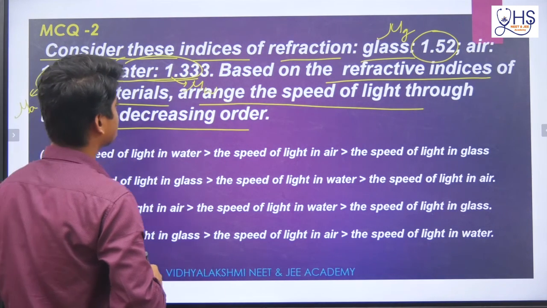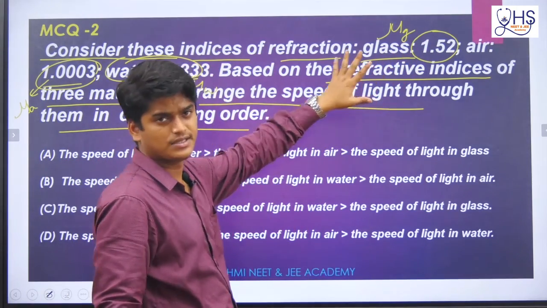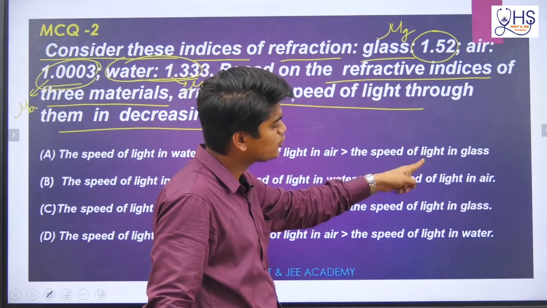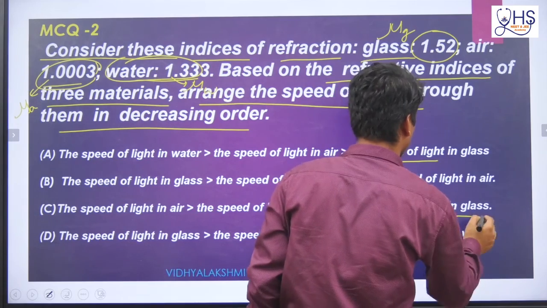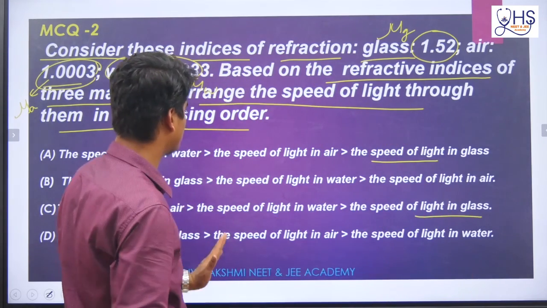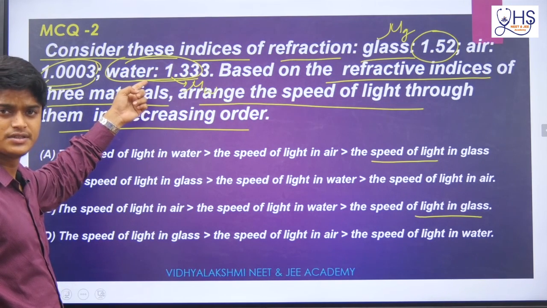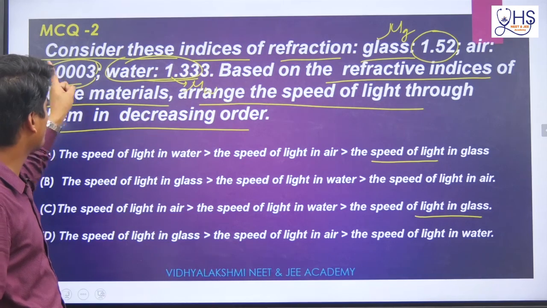First of all, see, more refractive index means light speed is less. Then definitely, if the less than symbol is there, glass will be less. If we check the last option, here also less, here also less. But then check water and air: is water more speed or less speed? Water is less speed as compared to air.